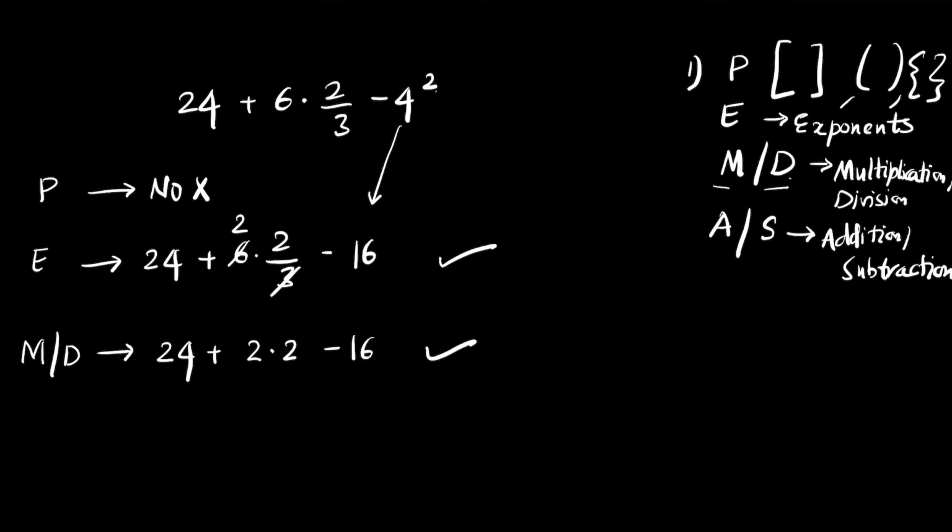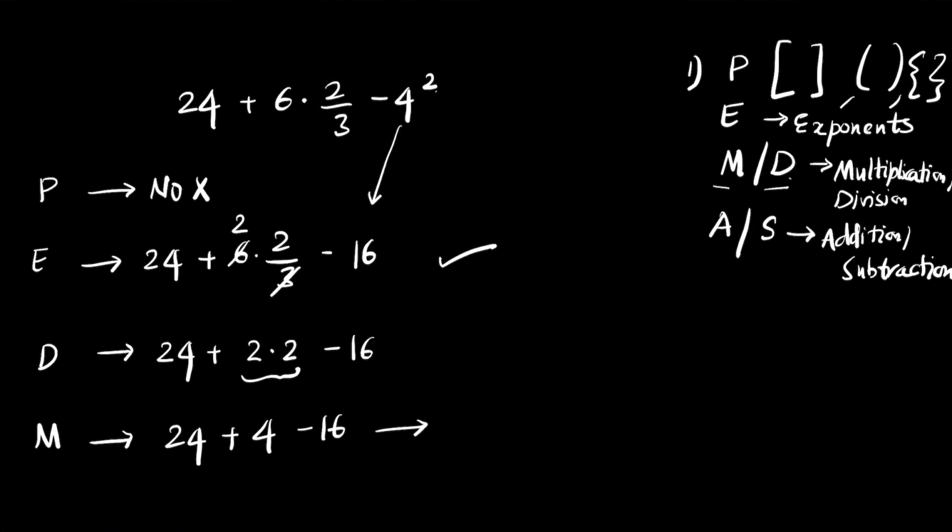We have done division now in the first step. Next, let's do multiplication. We are combining 2 times 2, so it becomes 24 plus 4 minus 16. Now, in the next step, we have to do either addition or subtraction. Let me do addition first. So you have 24 plus 4; use the two values and add them. So you get 28 minus 16.